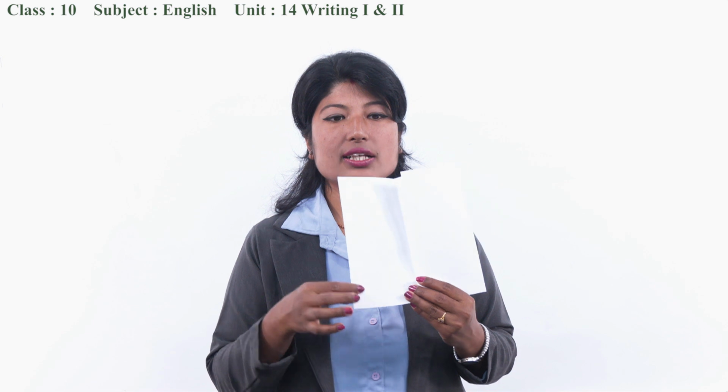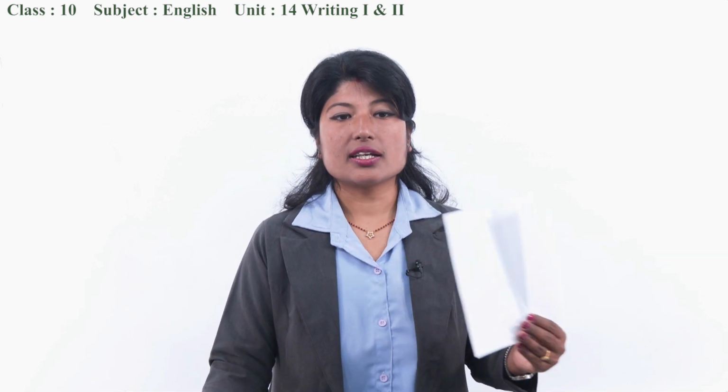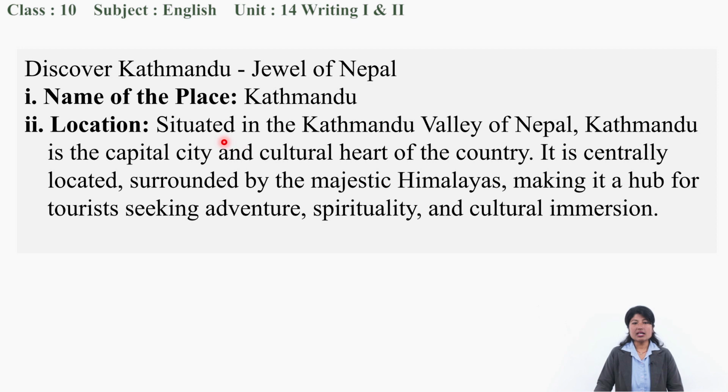Now inside, what you can start with is location. Here it starts with location. Situated in the Kathmandu Valley of Nepal, Kathmandu is the capital city and cultural heart of the country. It is centrally located, surrounded by the majestic Himalayas, making it a hub for tourists seeking adventure, spirituality, and cultural immersion. Okay, this is what you can do in Kathmandu. Then, two points are done.